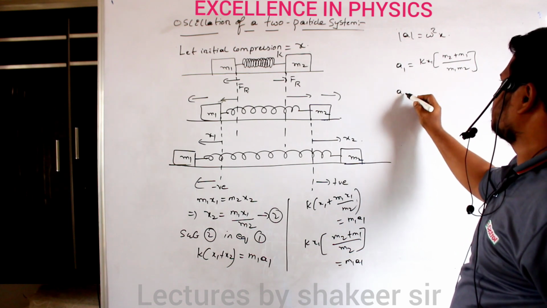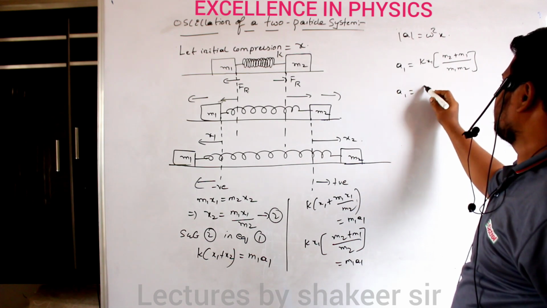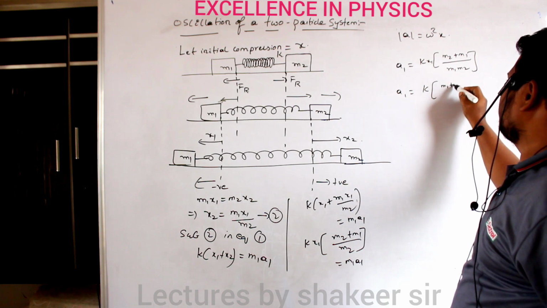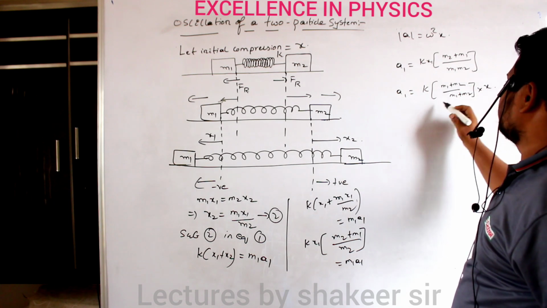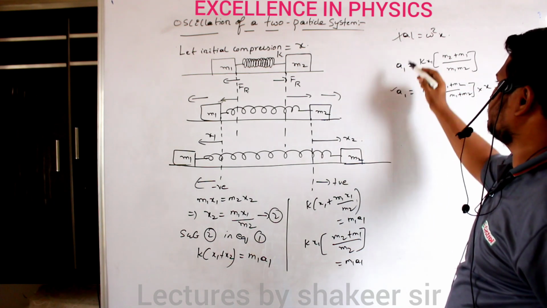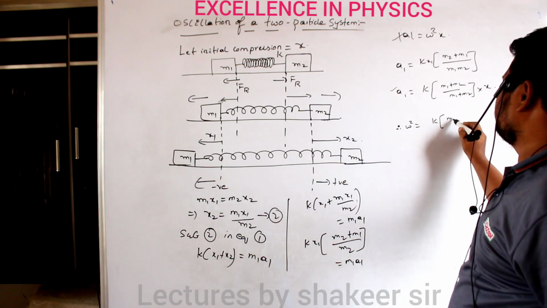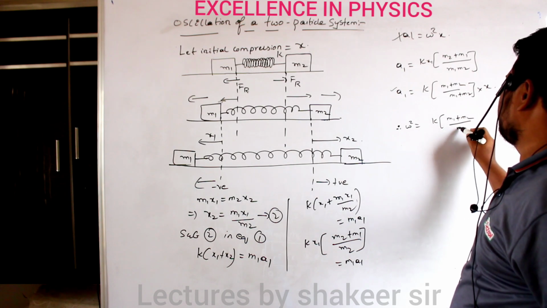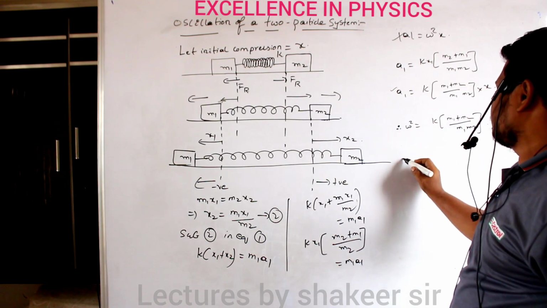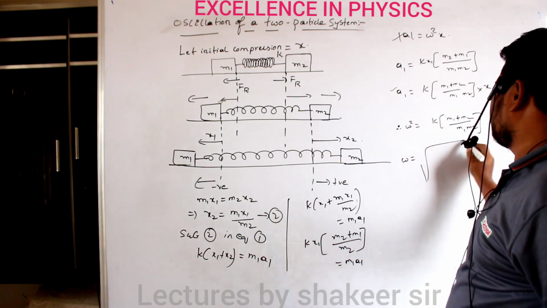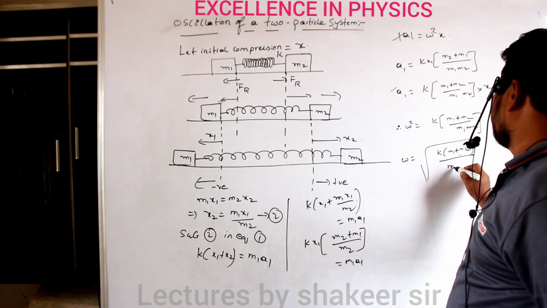So the same equation, how can I write? a1 is equal to omega square into x, so k into (m1 plus m2) divided by m1 m2 into x. So compare this relation with this relation. Therefore I can write omega square is equal to k into (m1 plus m2) divided by m1 m2. Clear? So therefore omega is equal to square root of k into (m1 plus m2) divided by m1 m2.